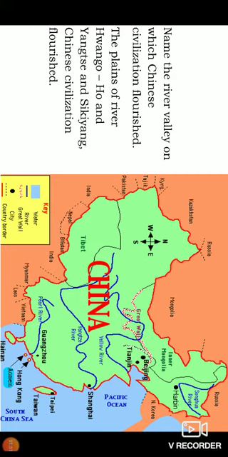If you see the geography of China, China has a variety of physical features. It lies between the Himalayas in the west as well as in the south, the Pacific Ocean in the east, and desert in the north with Mongolia.